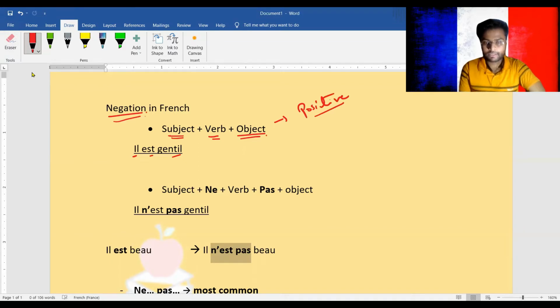So in case you want to make the sentence negative, you'll simply make it subject plus ne, verb plus pas, plus object. So what you really have to do here is you just have to surround your verb with ne and pas. All right. Just keep this in mind. So this is the very first thing you have to do.